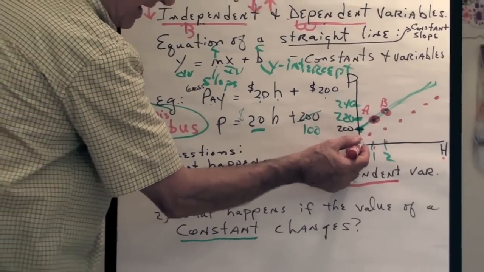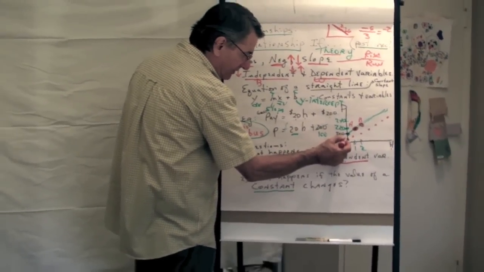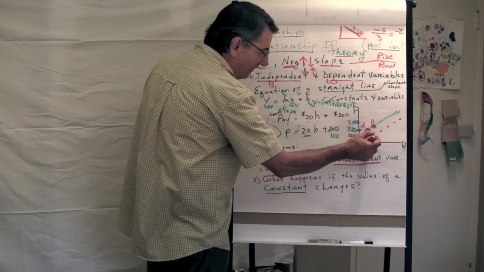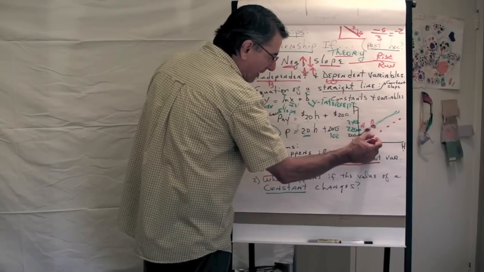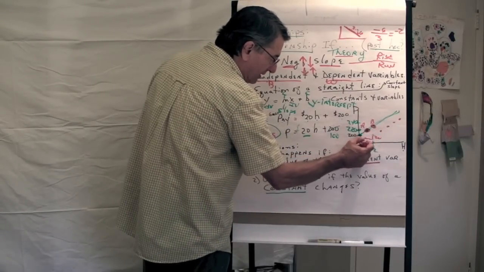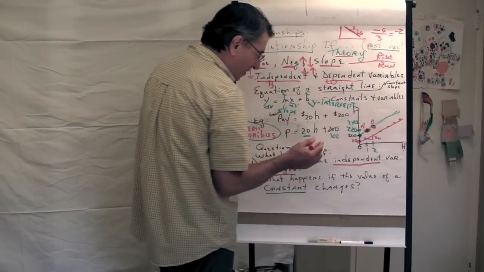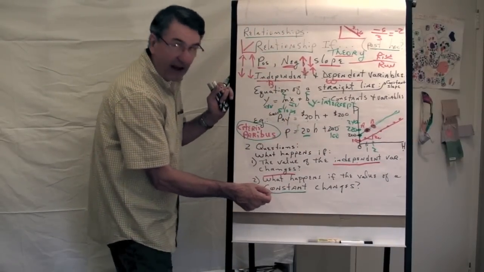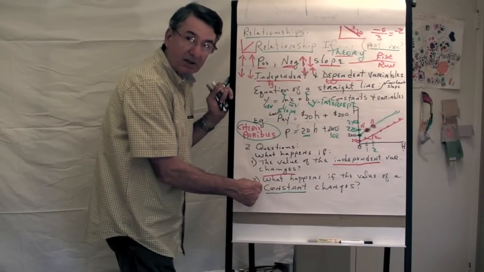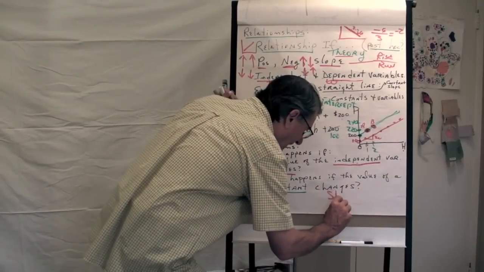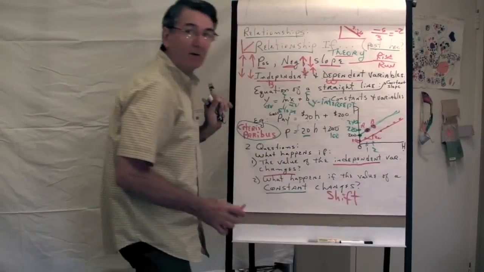When I work 0 hours, I get $100, not $200, and then for every additional hour worked, my pay goes up $20. So, what happens if the value of a constant changes is we get a shift of the entire relationship.